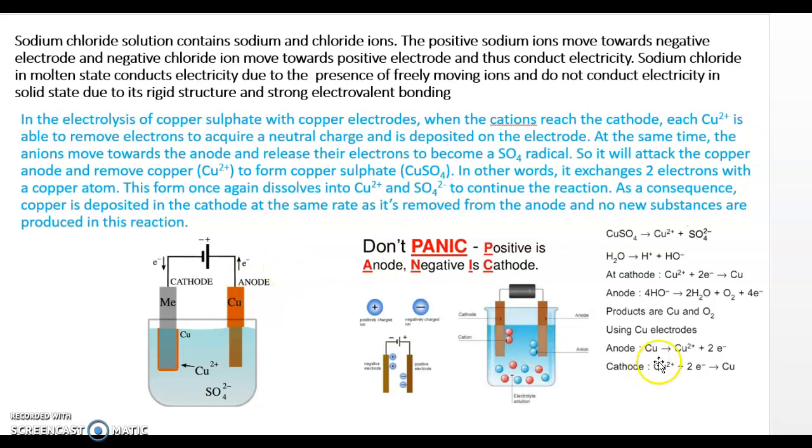So here it is given how it takes place at the anode. So that is Cu2+. This is the anode, Cu is there, so that is a copper anode. It gives up electrons and gets converted into Cu2+. And this Cu2+ will accept electrons and get discharged at the cathode as copper. So like this the electrolysis of copper sulfate takes place.